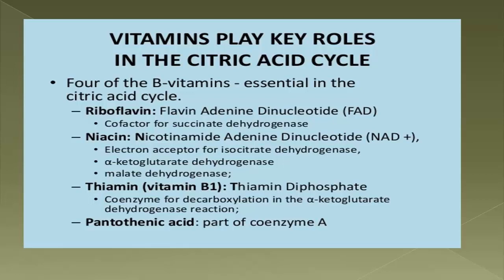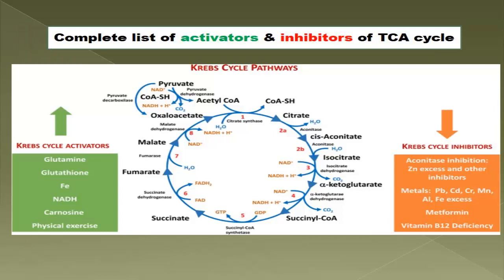Now next, the next slide is again an important question for MD students, fortunately, and not for MBBS students. Again, it's an extensive list of the activators and inhibitors of the TCA cycle with the area where they act. Remember, the Krebs cycle activators are glutamine, glutathione, iron, NADH, carnosine, physical exercise, and the Krebs cycle inhibitors are the aconitase, zinc excess, metals like lead, cadmium, chromium, manganese, iron excess, aluminium, metformin and vitamin B12 deficiencies. So MD students, you need to remember it, and it is not very important for MBBS students.